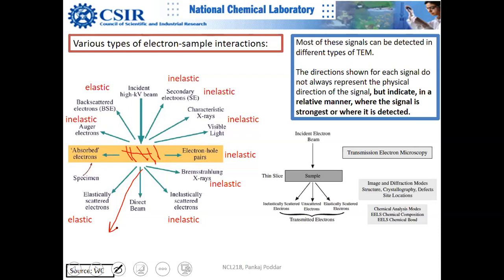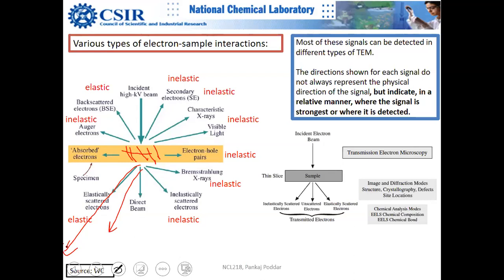There is another beam which is coming here, elastically scattered electrons, but these are not coherent; these are incoherent. These electrons are not Bragg diffracted, so they are not coherent. So they do not have the crystallinity contrast. They are used for Z contrast. Actually, they are used to image, and they are very useful, as I told you.